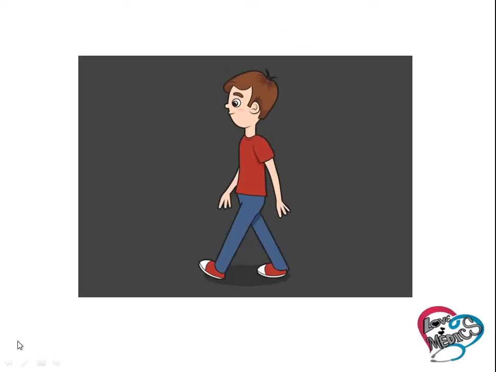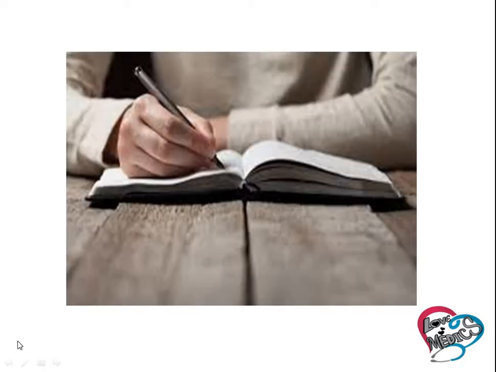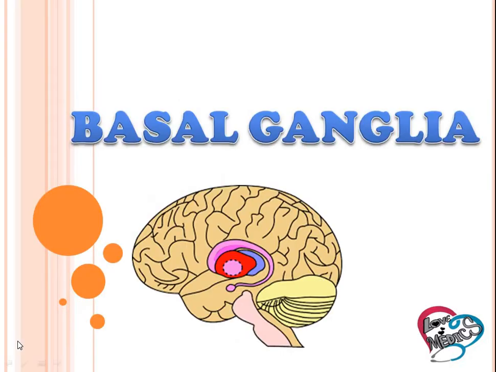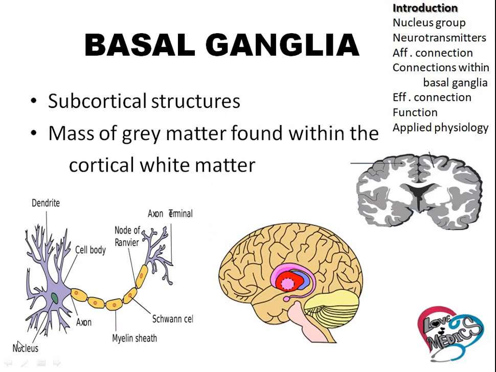Daily we are doing many activities like walking, running, eating, writing, so many activities. Who is responsible for these activities? That is the basal ganglia. The basal ganglia is a subcortical structure. Basal means base. Ganglia means group of nucleus. In the base of the cerebrum, a group of nucleus are located. That is the basal ganglia.